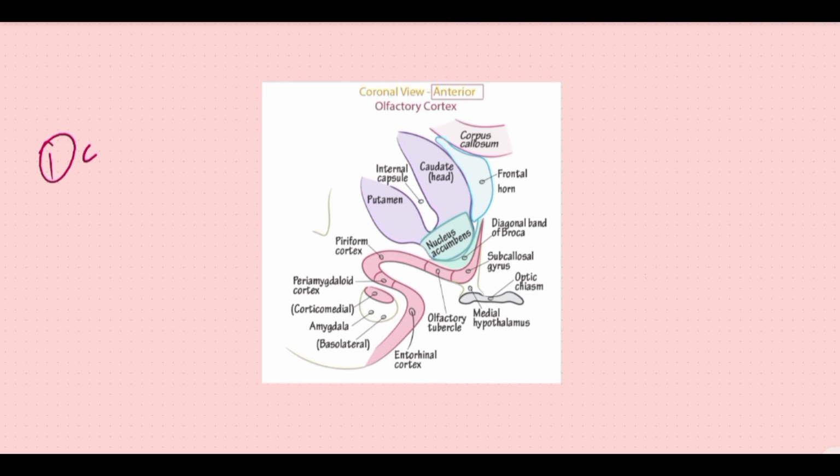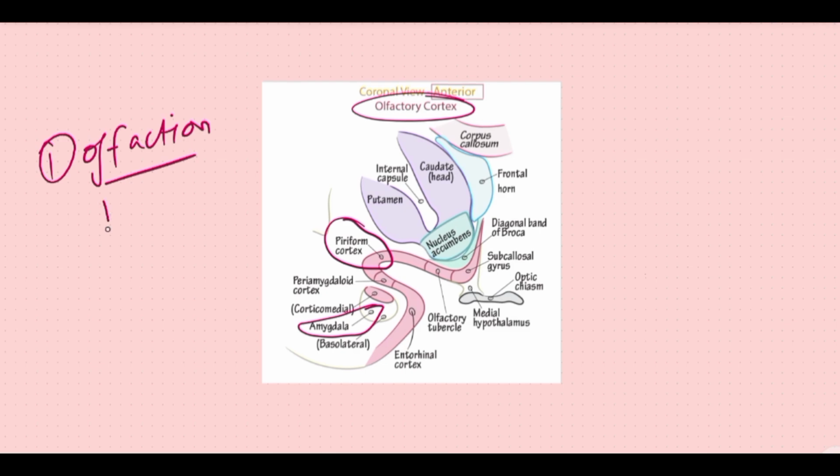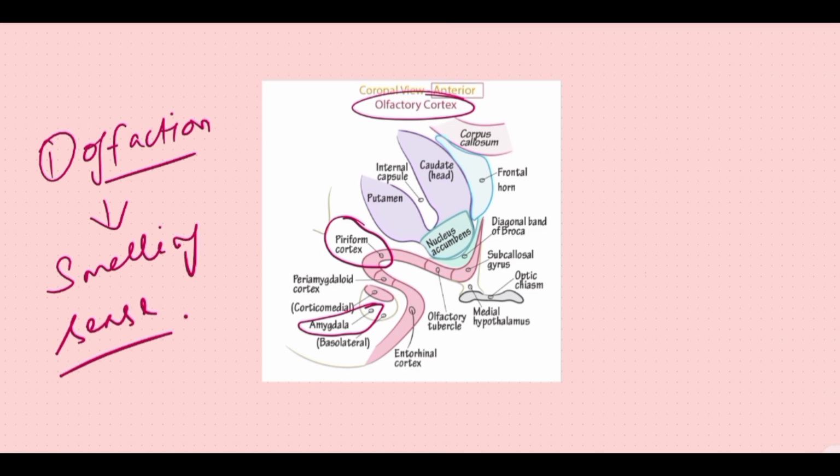The first function is the olfaction. Pyriform cortex and amygdaloid nucleus form the olfactory cortex, that is, the olfactory centers. The olfaction is nothing but the smelling sense. In lower animals, the amygdaloid nucleus is concerned primarily with olfaction.